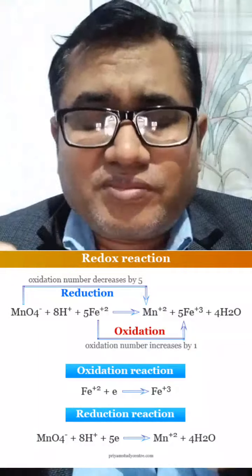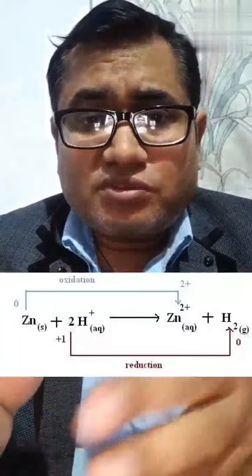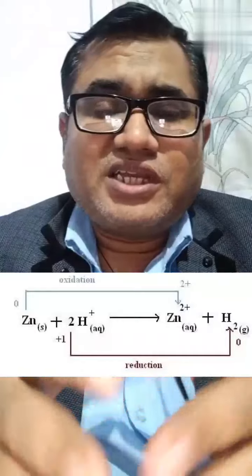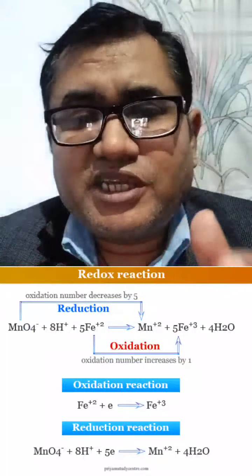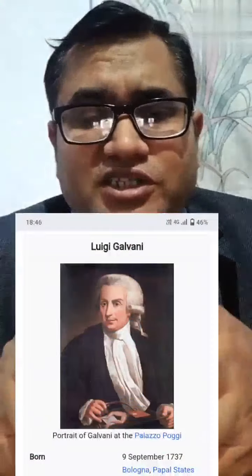So in the formation of NaCl, Cl2 gas is reduced by gaining 2 electrons. Simply we can say that reduction is a process by which any species gains one or more electrons.